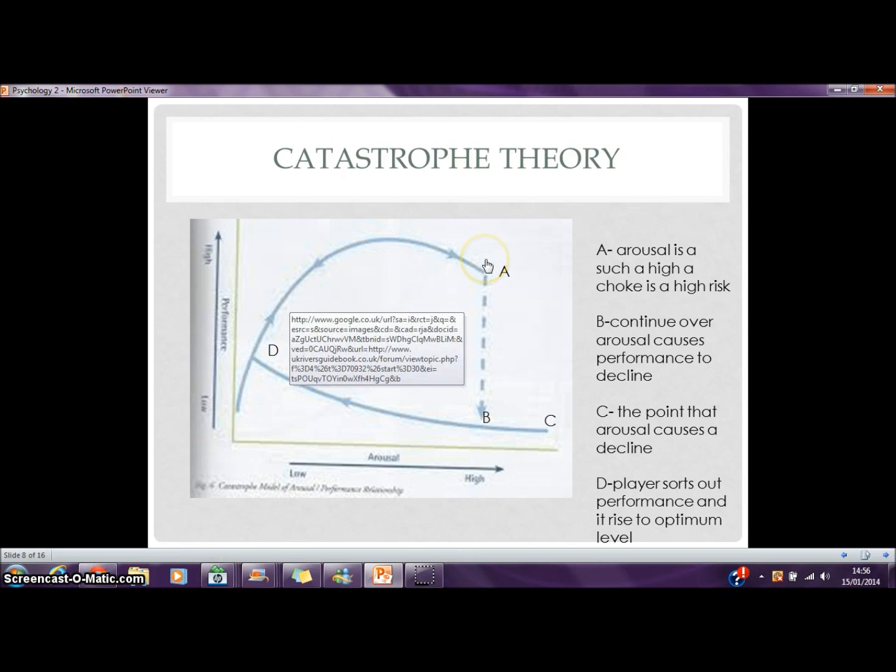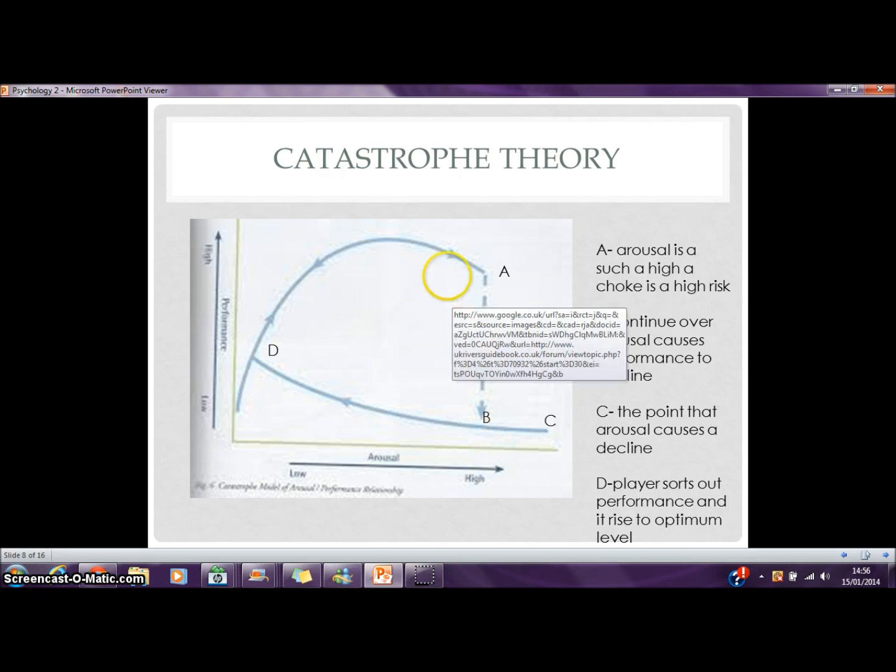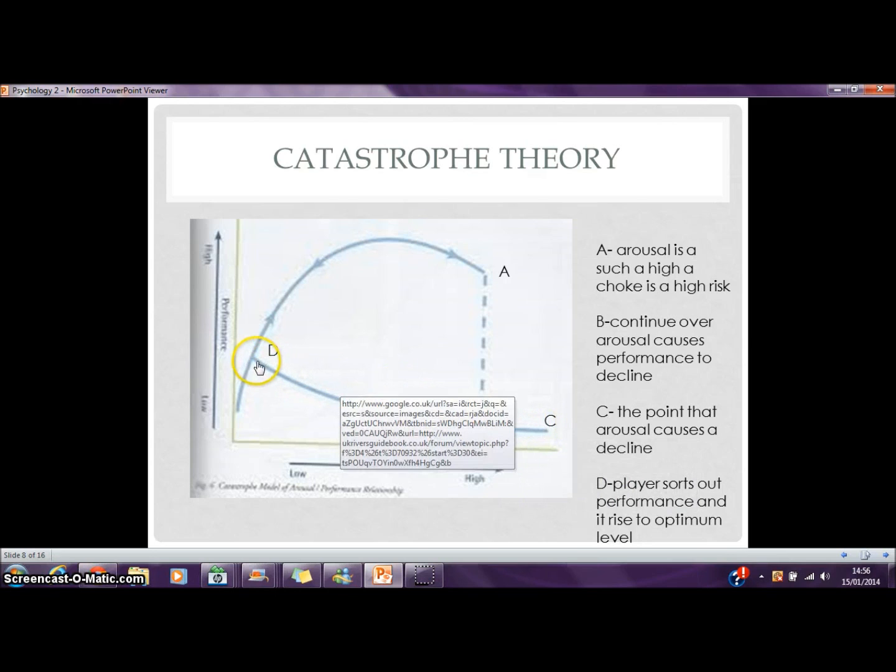However, he gets to a dangerously high arousal point where he is at high risk of making a mistake. The player then makes a mistake. After the mistake, the player can either not be able to get highly aroused again and his performance will stay low, or his arousal can increase again and his performance will start to increase.